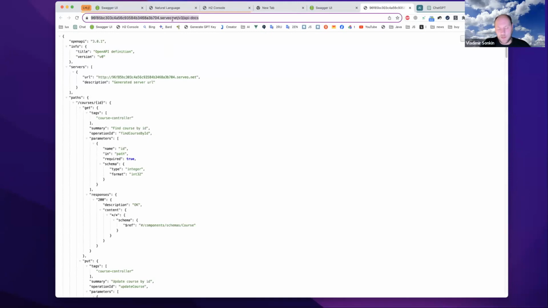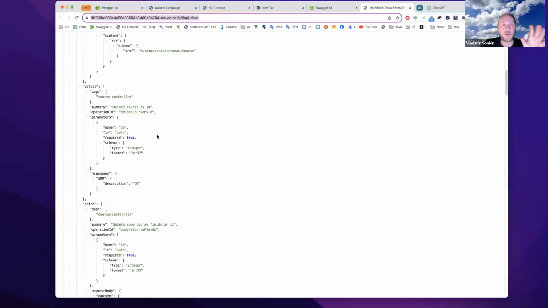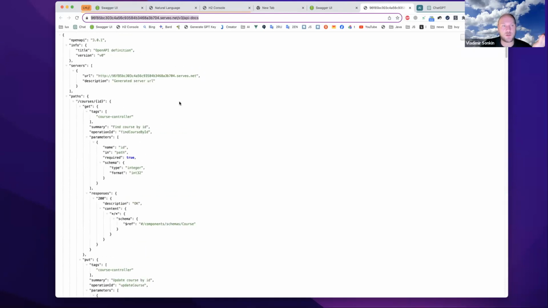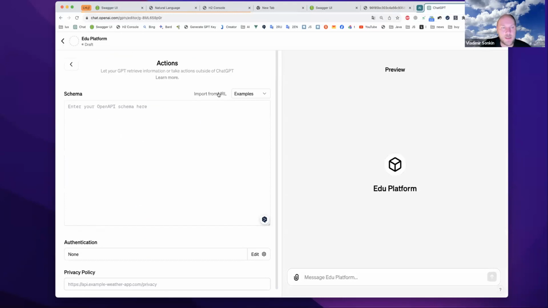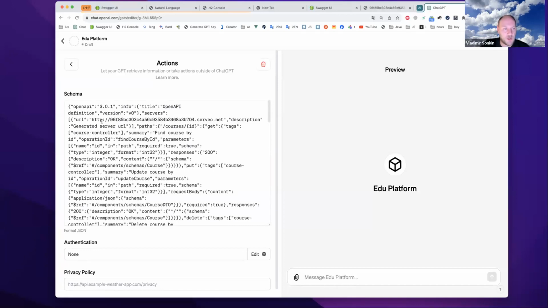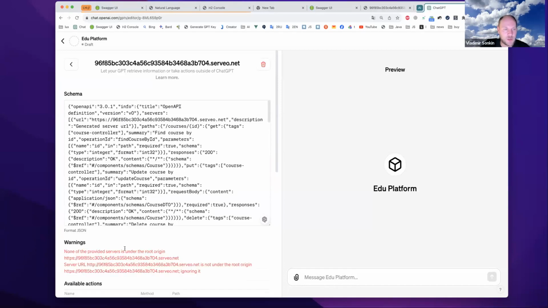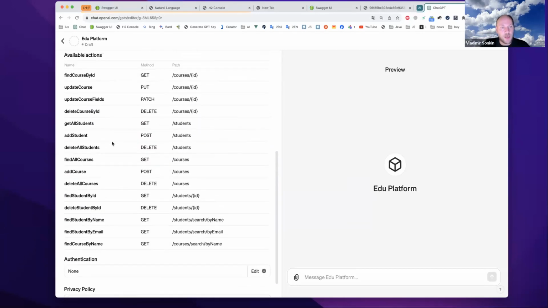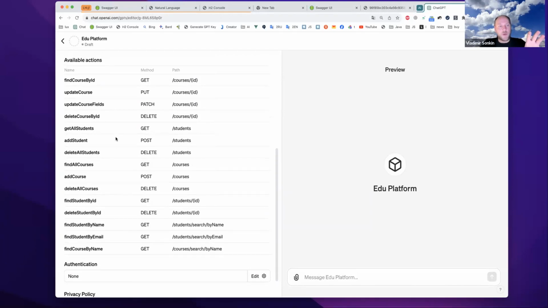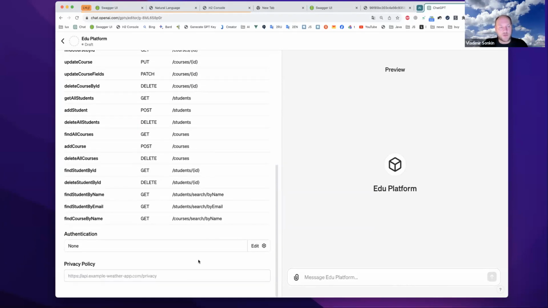This link contains all the documentation of my service in OpenAPI format, because it is automatically generated by Swagger. And I will import it to ChatGPT. Okay, import. It is importing. After the import, I will also need to change it here, and it will be aware of all our endpoints.